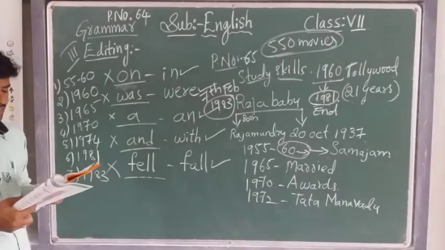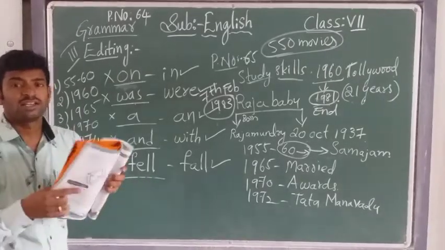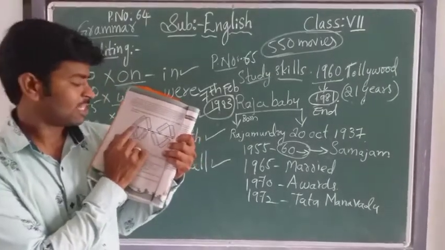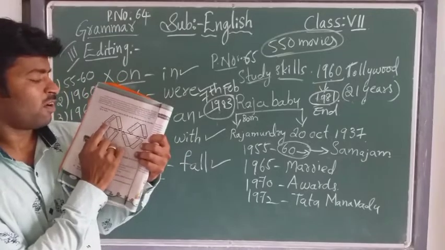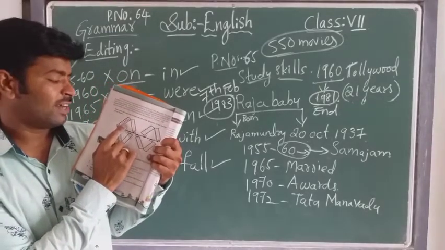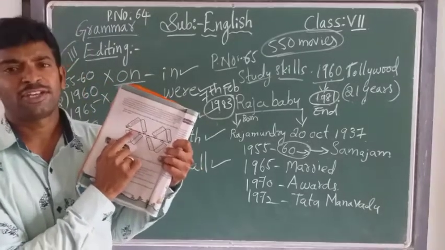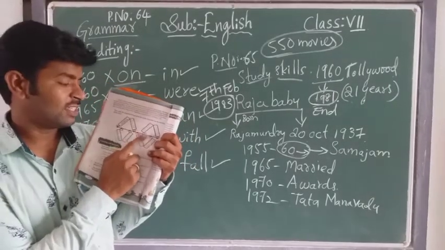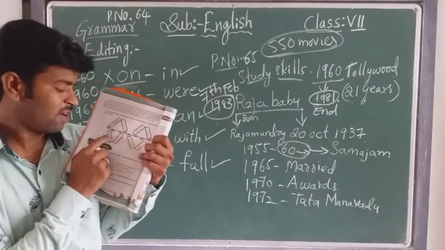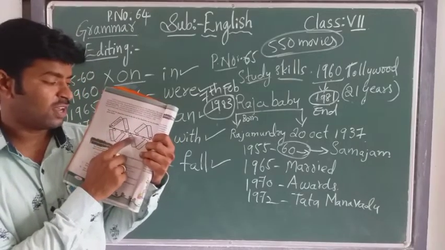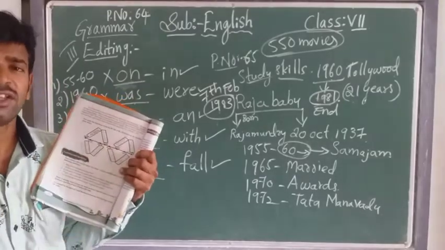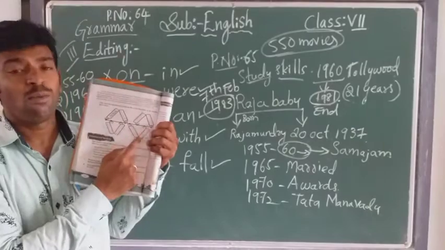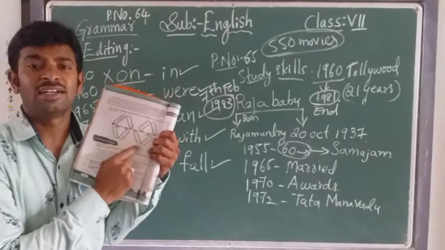See here, 1, 2, 3, 4, 5, 6, 7. Total how many? 7 boxes are empty. All are able to see now. One is given for you, 1937. What he has done? He was born in Rajamandri, East Godavari district, Andhra Pradesh. Look into the textbook, you will find it, children. Next, second one, from 55 to 60. In the 60s, in 1965, in the 70s, 74, 81, 83, 1983. What he has done, you should read the passage and write in the boxes given here in the timeline, children.